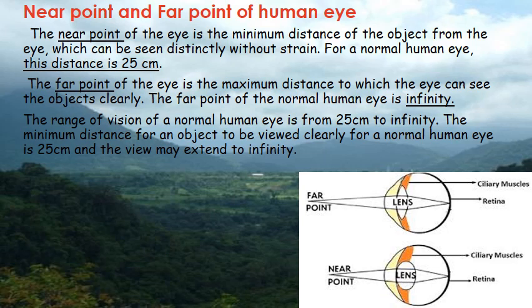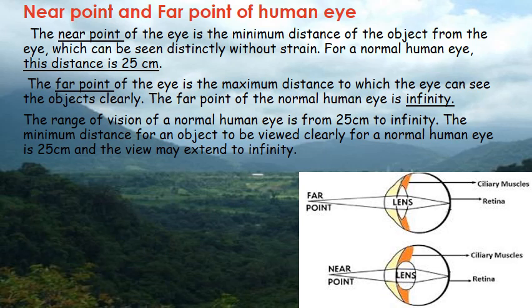So a normal eye has a power of accommodation which enables objects as far as infinity and as close as 25 centimeter to be focused on the retina. So where is the image going to be formed? On the retina. If the image is not formed on the retina, some defects are there. You will learn that in today's session only. What if the image is formed in front of the retina? What if the image is formed behind the retina? All those are a few defects of vision.